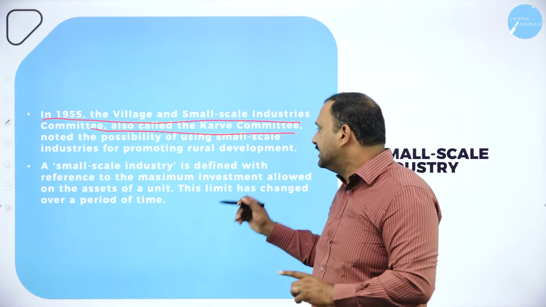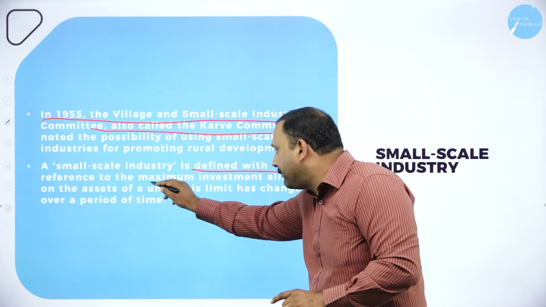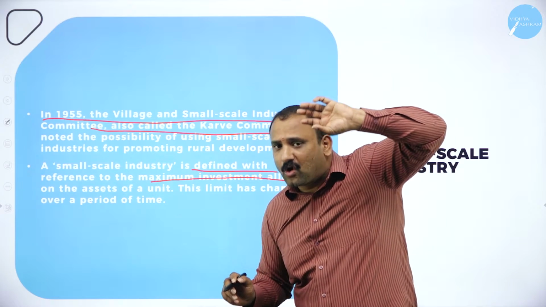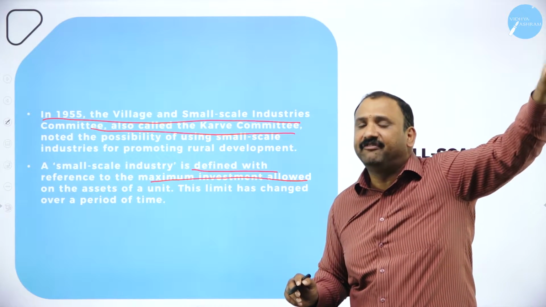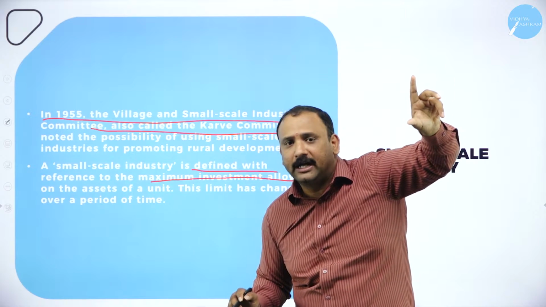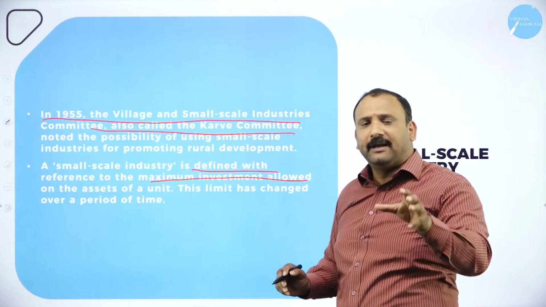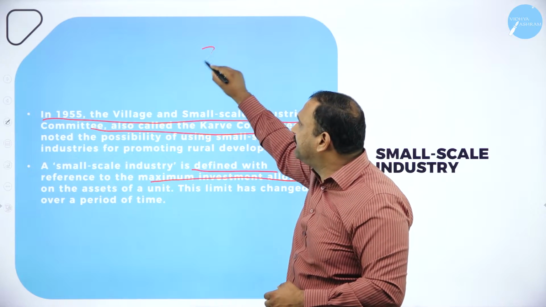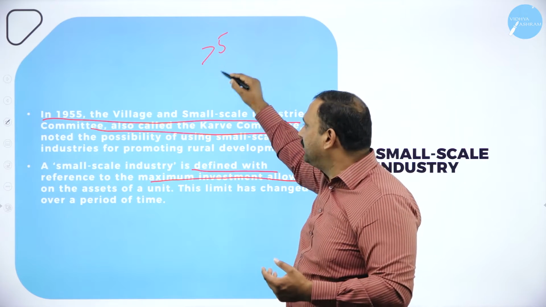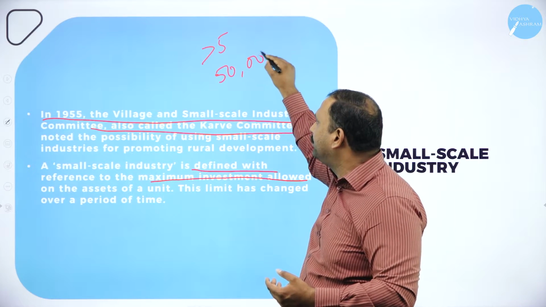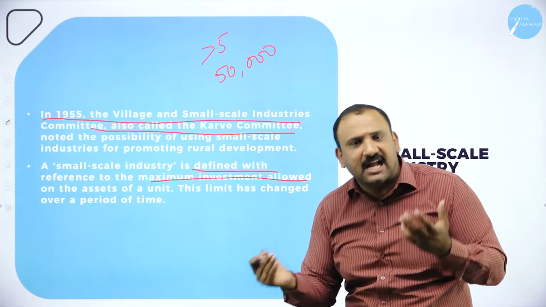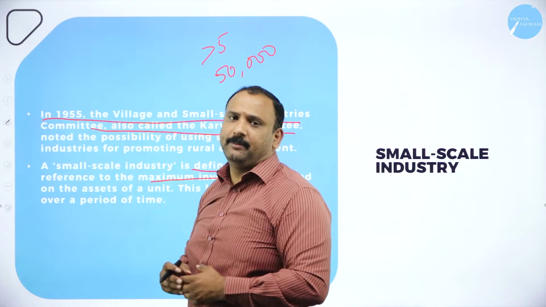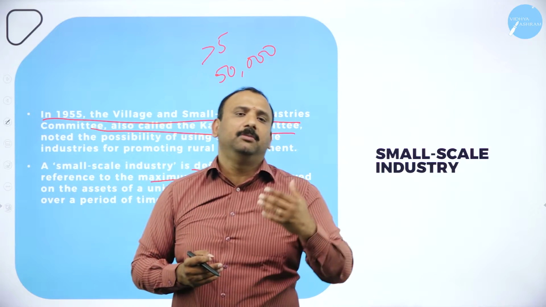So a small scale industry was defined with reference to the maximum investment that was allowed. Again, in India, we understood the concept of small scale industry as defined by the investment limit. Typically, when we started looking at small scale industry, their investments were less than 5 lakhs. So any unit at that point of time could start with just 50,000 rupees to 1 lakh rupees. They could just start out and they would become a small scale industry trying to provide some employment, and they were trying to improve the economy overall.